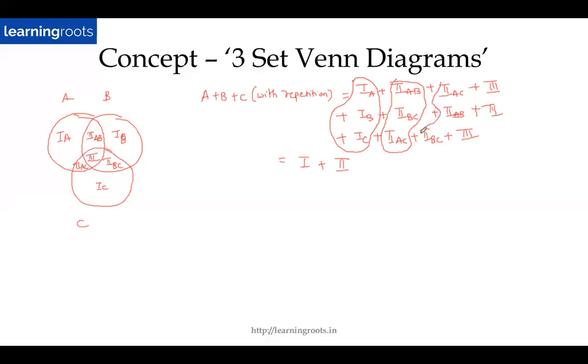What do I have next? 2AC plus 2AB plus 2BC. Again, the same thing as this, so again this will be 2. And 3 plus 3 plus 3, so 3 times 3. Is this step fine? Okay, any doubt here? I'm just rearranging. I'm calling this 1, the addition of all the one-set elements. I'm calling this 2, the addition of all the two-set elements. And anyway, this is 3, right? So this becomes 1 plus 2 times 2 plus 3 times 3.